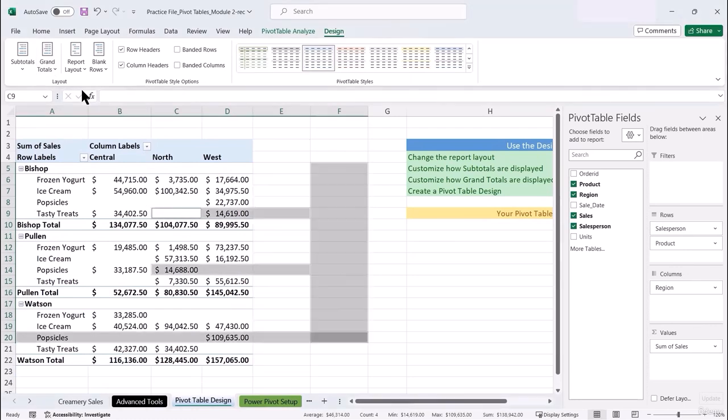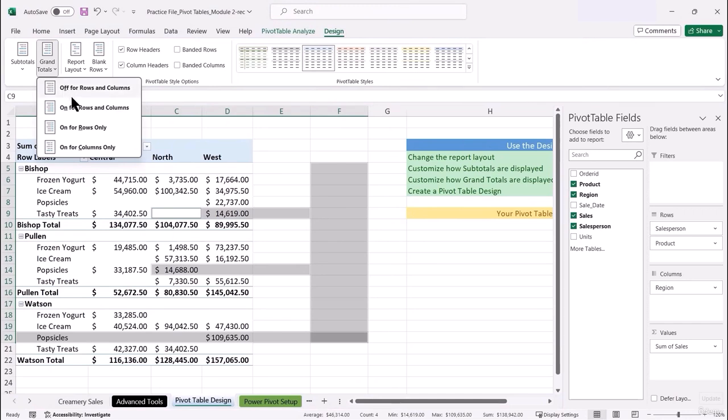So the same thing, we can turn off grand totals. Here we can see we no longer have our grand total column, we no longer have our grand total row. This just gives you a little more flexibility in terms of what you want to display. Maybe you just want to focus on the subtotals for now and not so much on the grand totals, so we do have those options here as well.